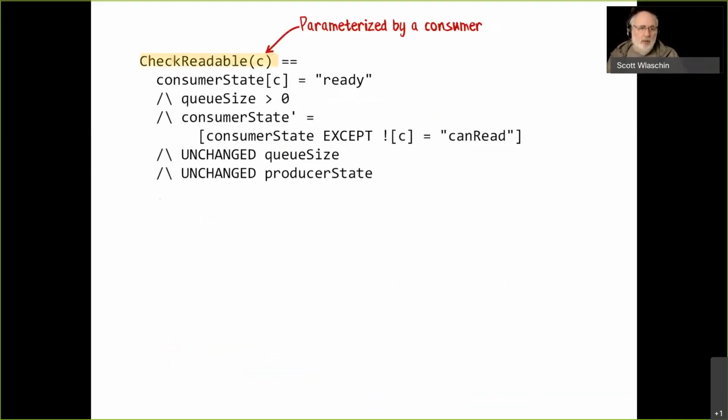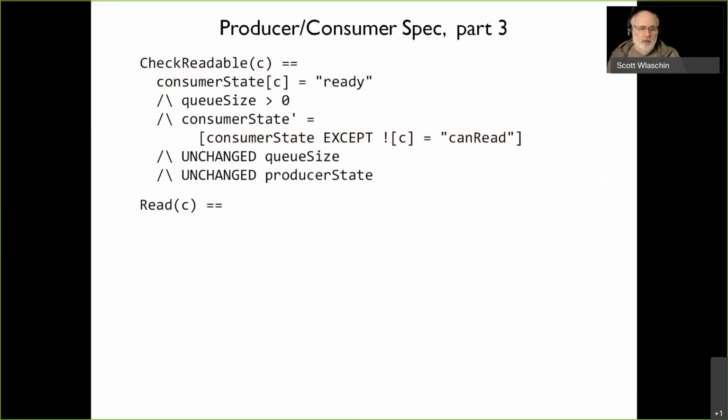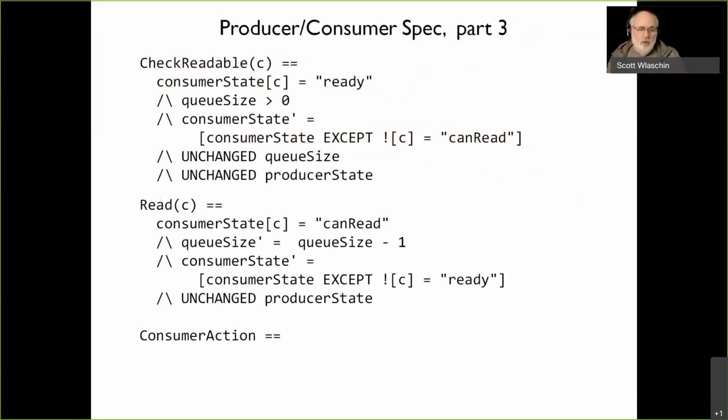Now on the consumer side, it's very, very similar. We have a parameterized version of the readable thing. Again, it's now parameterized by consumer. The key value for that, we look up that consumer as the key, and if the value is ready, that's good. And again, when we update the state, it's exactly the same as it was before, except that the key value for this one has changed to can read. So that's what that logic is. And again, the read logic is very similar. So now we're just using set notation a lot more rather than individual things.